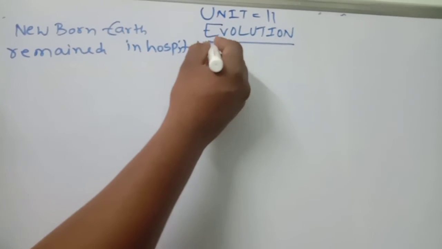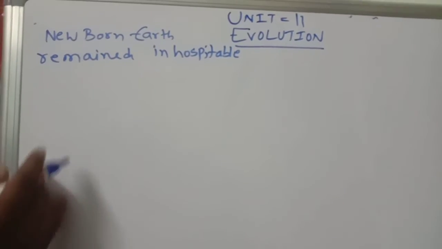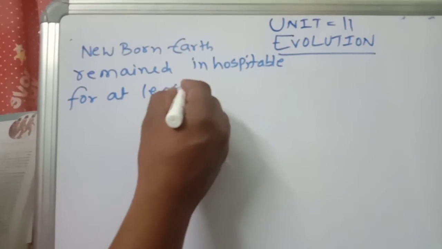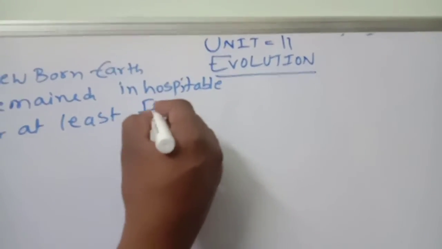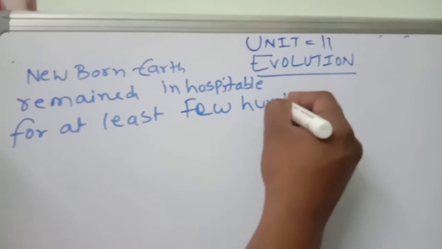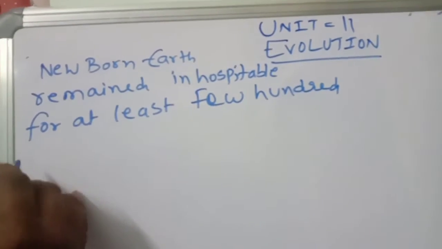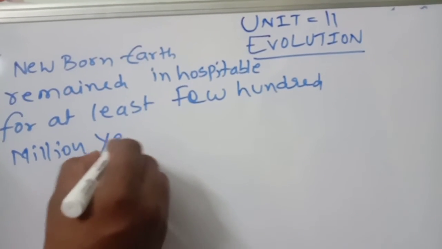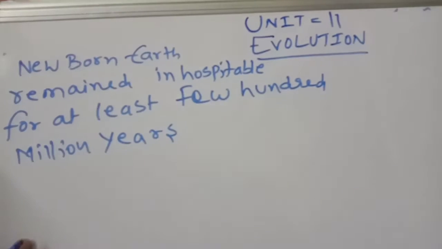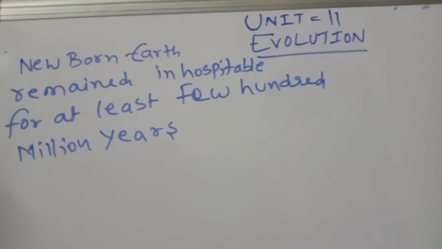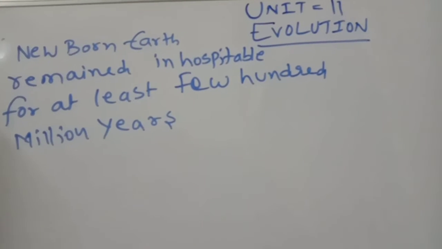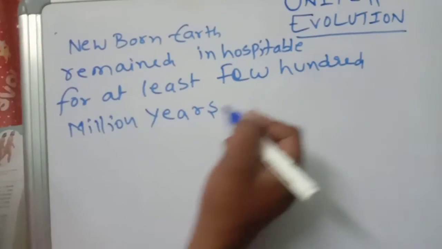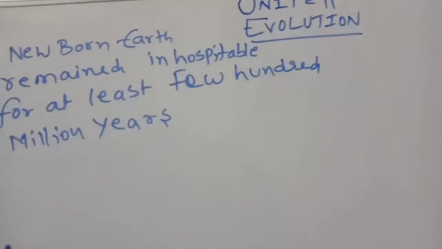You should remember these terms for at least a hundred million years. After the formation of the earth, it was immediately not hospitable. Inhospitable means not able to live or not able to show life, for a few hundred million years.